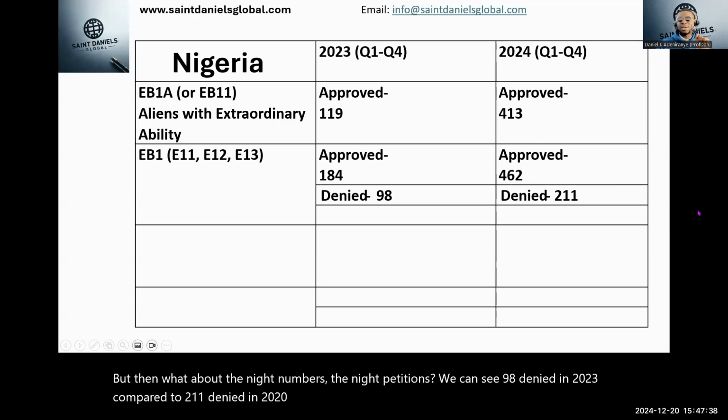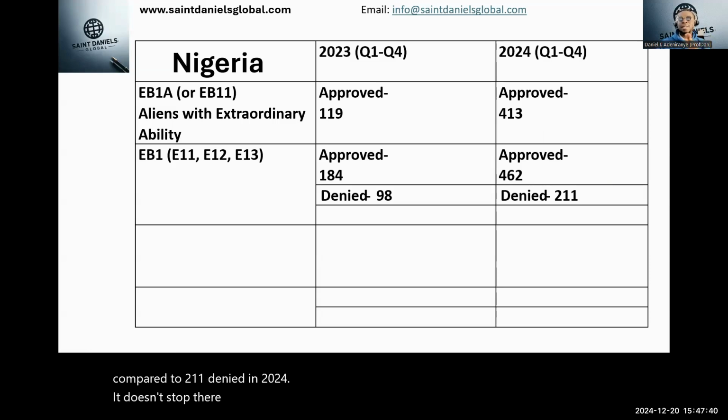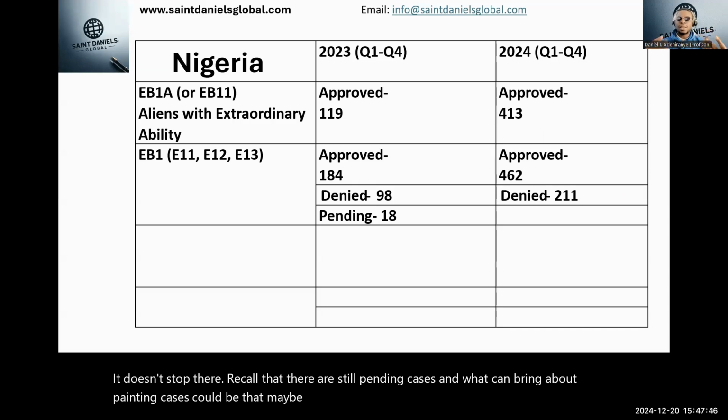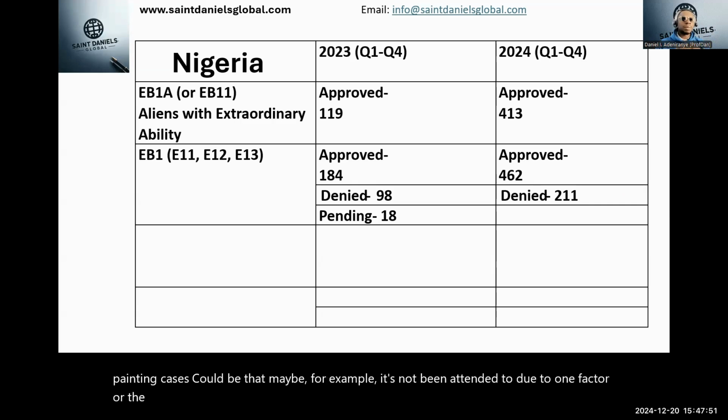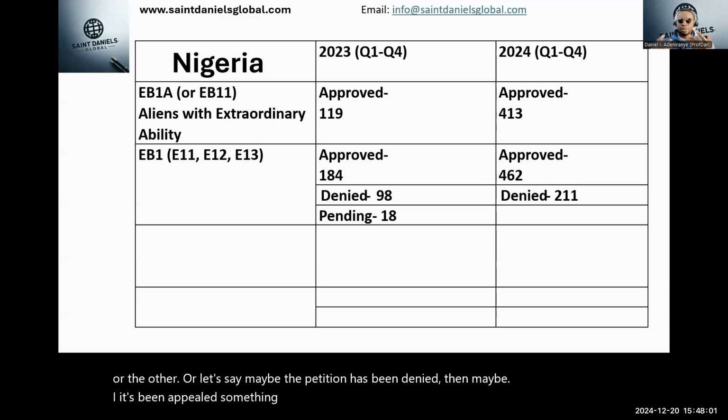It doesn't stop there. Recall that there are still pending cases. What can bring about pending cases could be that maybe it's not been attended to due to one factor or the other, or let's say maybe the petition has been denied, then maybe it's been appealed, something like that. So it's still pending.